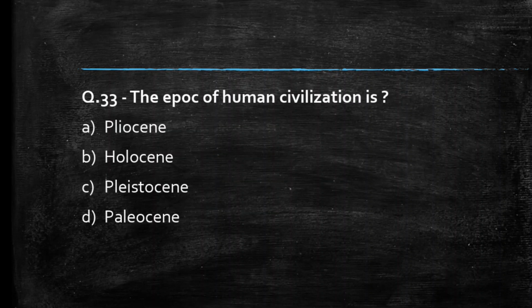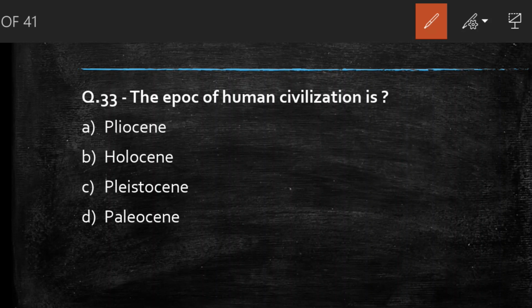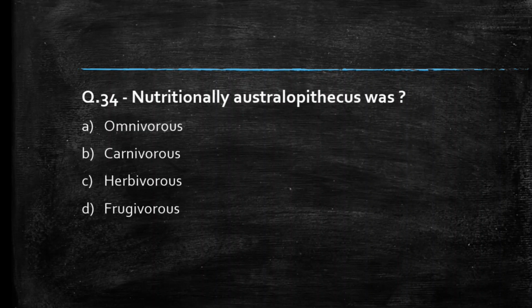The epoch of human civilization is. Students, comment your answer. So the right answer to this question is option B, Holocene. Next question we have, nutritionally Australopithecus was omnivorous, carnivorous, herbivorous, frugivorous. Students, comment your answer.